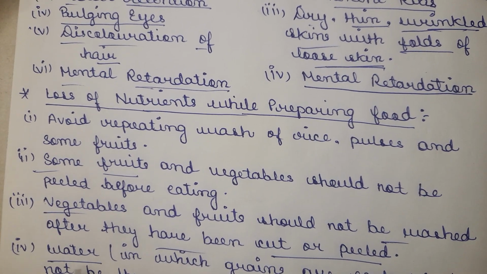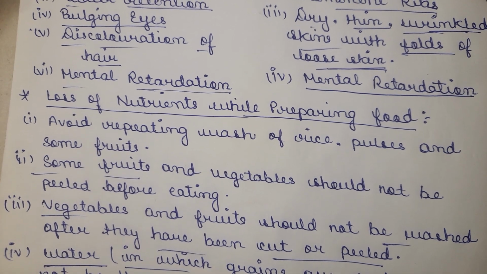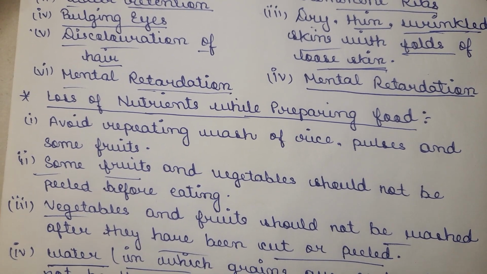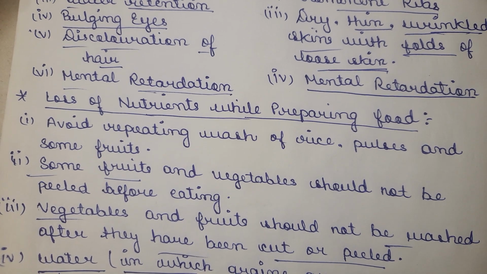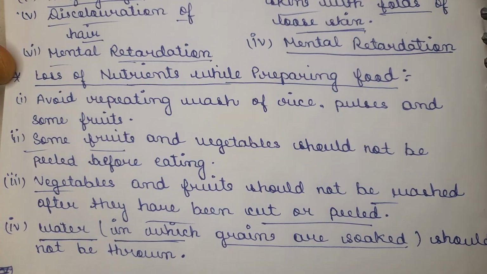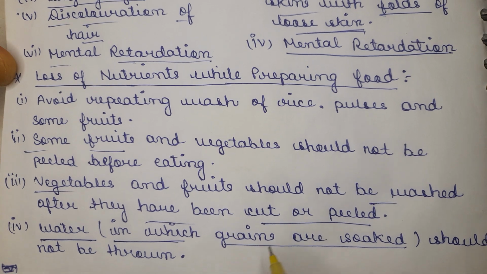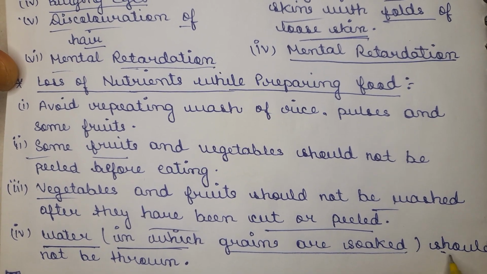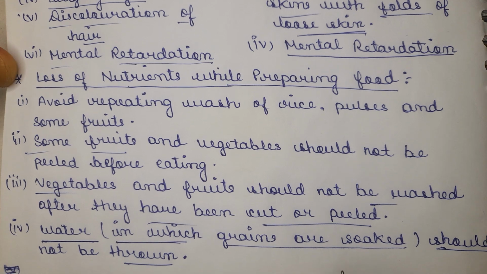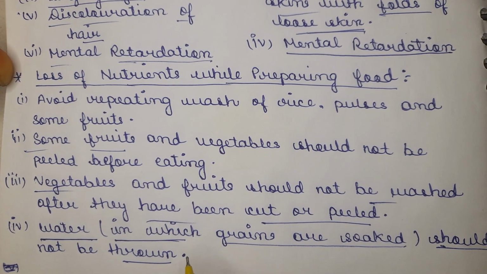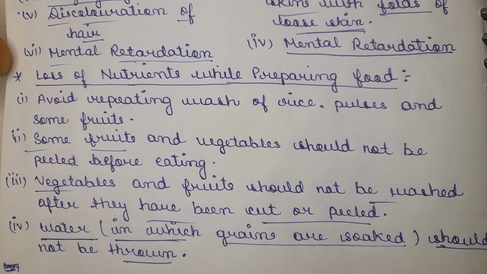The fourth point is about the water in which grains are soaked. Sometimes we soak grains, or chickpeas, overnight. Their water should not be thrown away, as it contains many useful proteins and minerals that can be used in cooking.